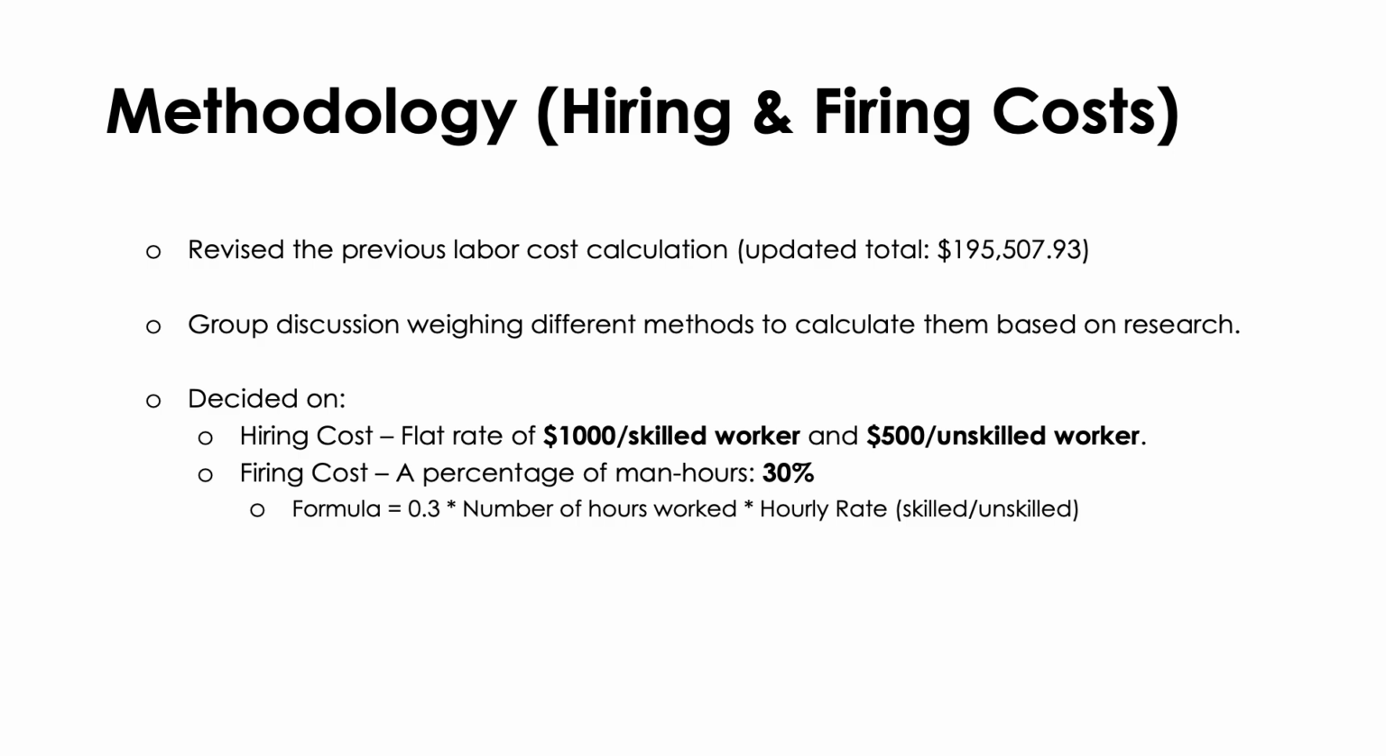For the hiring and firing costs, our team discussed various methods based on our research, and we finally decided on the following approach. So we have a flat rate for hiring costs, which is $1,000 per skilled worker and $500 per unskilled worker. For the firing costs, we calculated those as 30% of the total hours worked, and we applied this method to each system individually, considering the specific number of hours required for each. So here at the bottom shows the formula that we used.